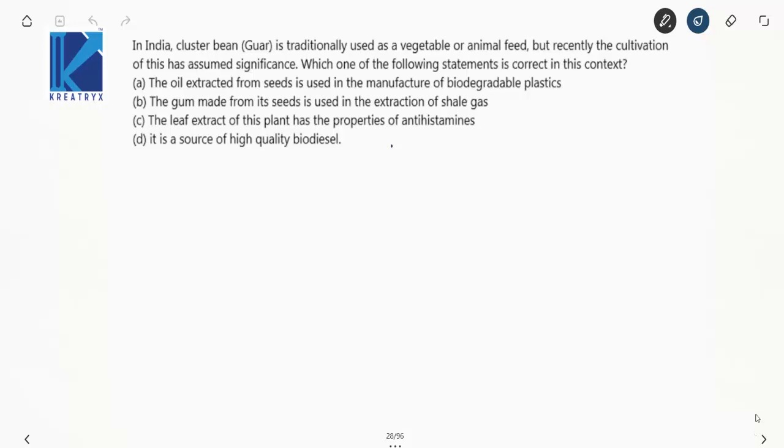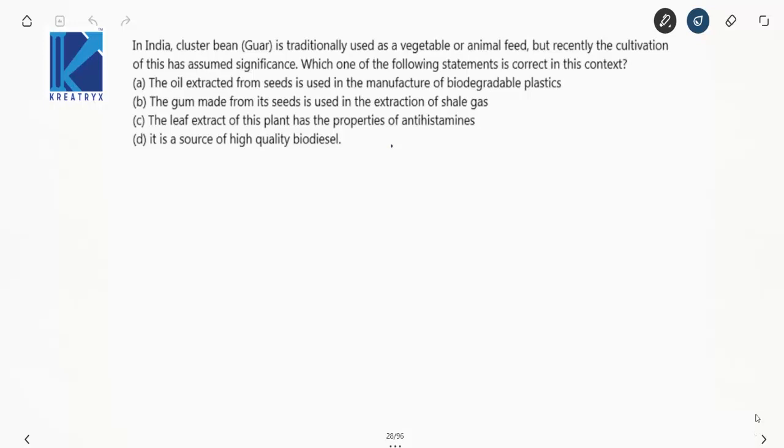Let us see the objective part regarding environmental degradation. Now observe the question given there. In India, cluster bean, guar, is traditionally used as a vegetable or animal feed. But recently, the cultivation of this has assumed significance. Which one of the following statements is correct in this context? Now, what is the correct statement there?